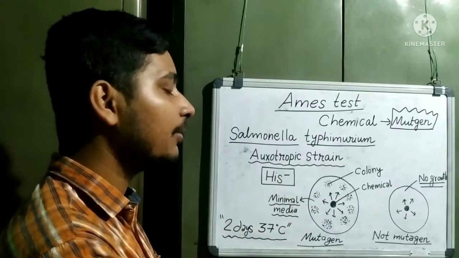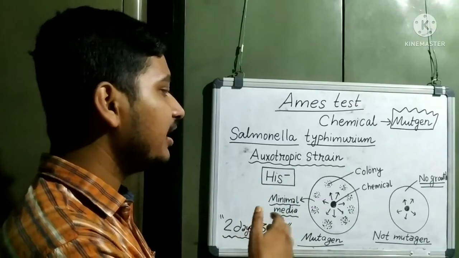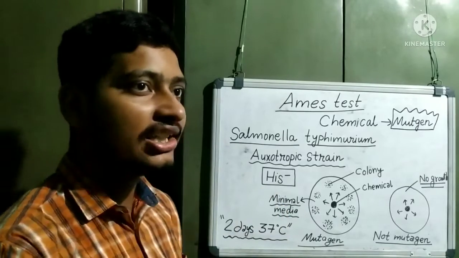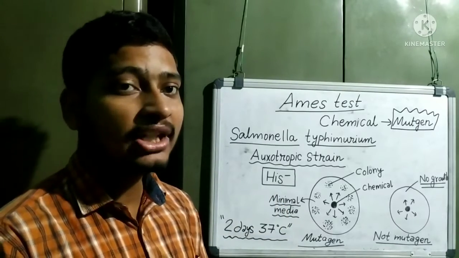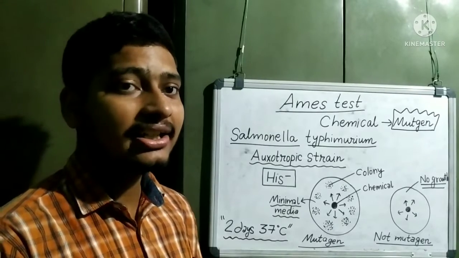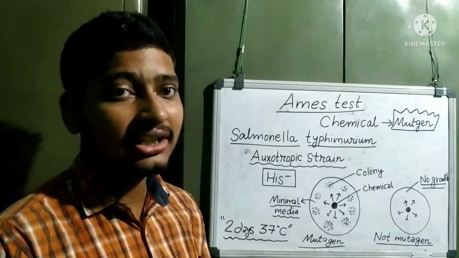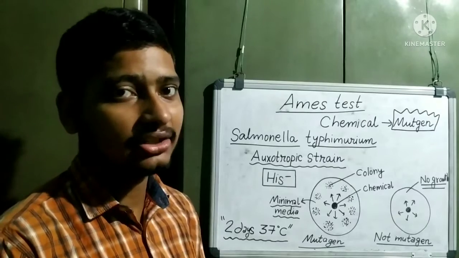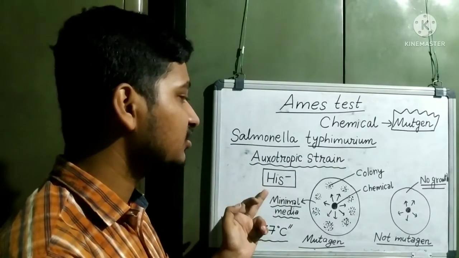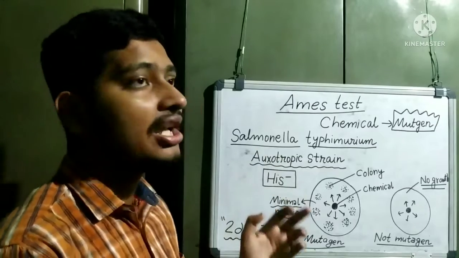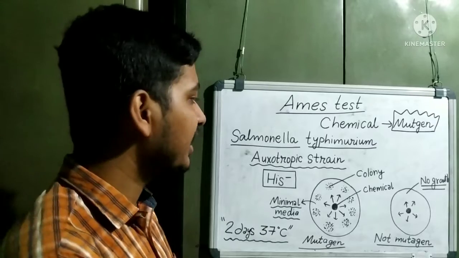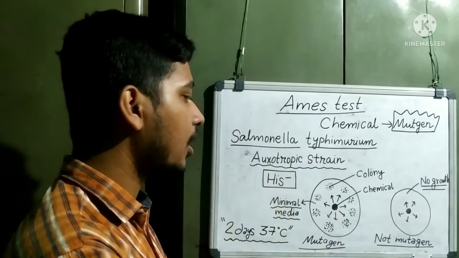synthesize the amino acid histidine. If it does not synthesize histidine, then it will not be able to grow, because we know that proteins are made up of amino acids, and without protein no organism can grow. Similarly here, due to the presence of histidine negative, it is not able to make the amino acid histidine, and that's why it will not grow properly.